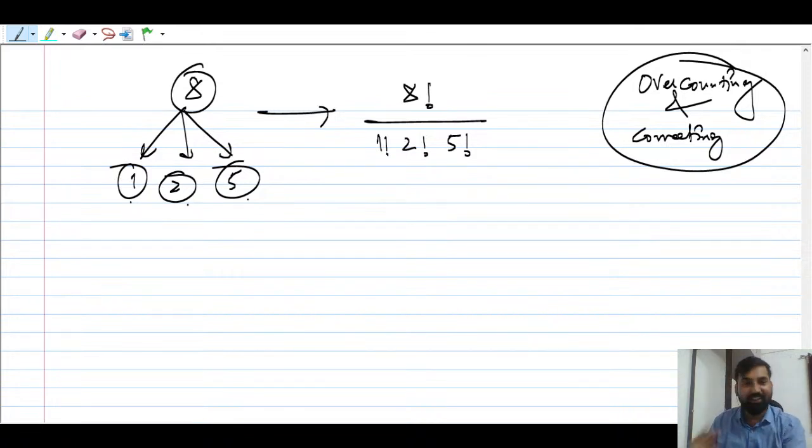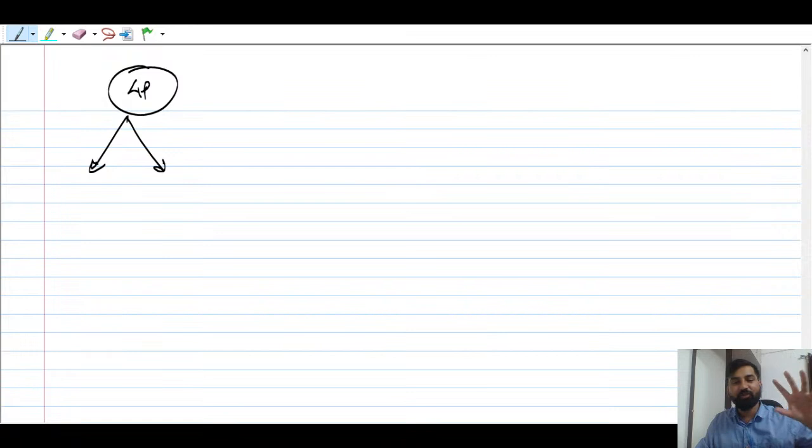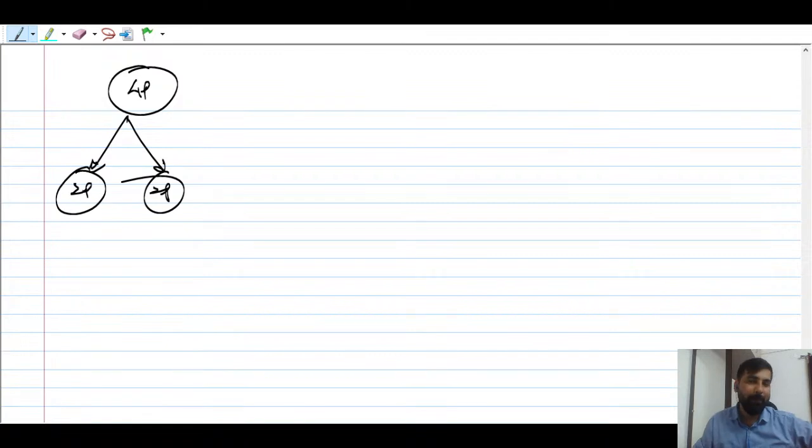Now such a situation will surely come to your mind: suppose there are 4 people. Now you have to divide them into 2 groups, with an equal number of people in each group. Suppose there are 2 people and 2 people. What you will do here, guys, is first overcounting: 4 factorial upon, then there are 2 people and 2 people, so 2 factorial, 2 factorial.